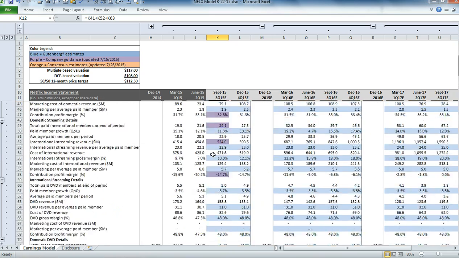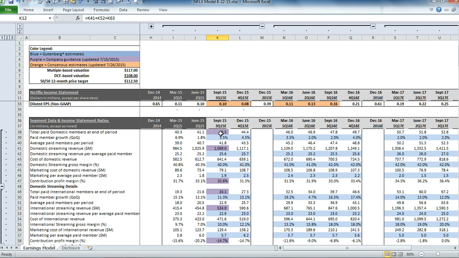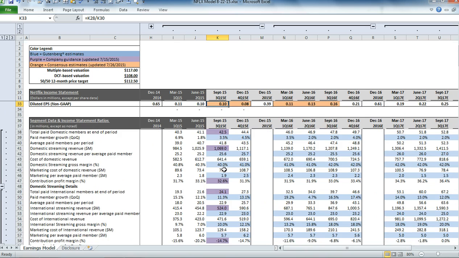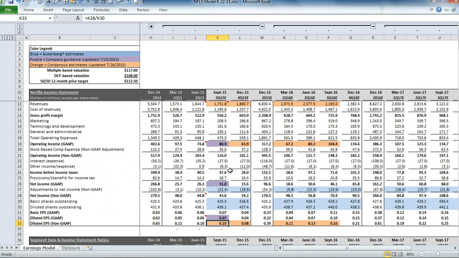The remaining items, we are actually able to keep management's guidance in here and still get back to the revenue and EPS estimates when we apply the contribution margin and the revenue for each one of the segments below. So that's telling us that currently the consensus estimates are in line with management's guidance for the September quarter.